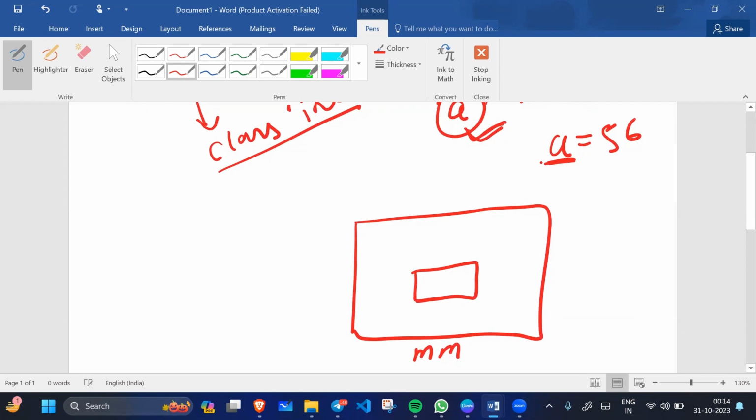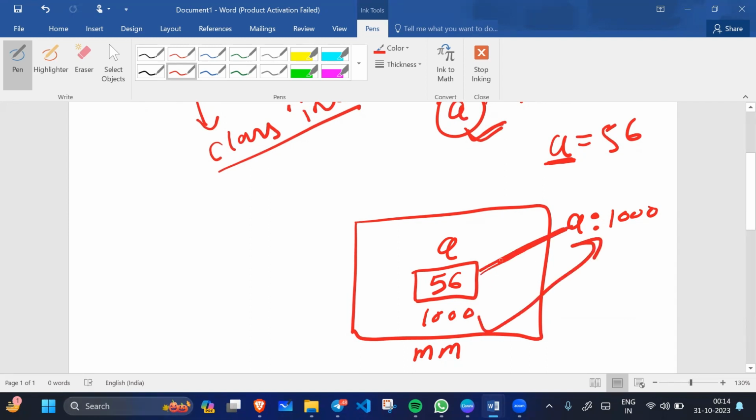Creating a variable is nothing but creating an object, and the object gets some memory in RAM. This is A. The address of this memory is 1000, and the value of this block is 56. A will contain 1000, the address of this block. So A is referring to this block.